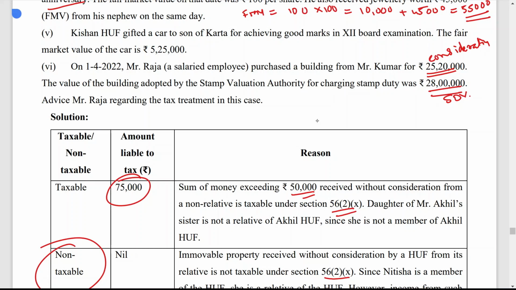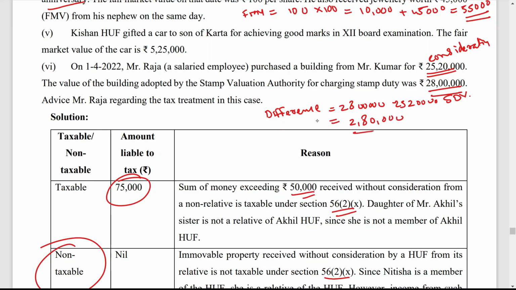So now you have to first of all find out the difference. What is the difference in this case? Difference is 28 lakh minus 25 lakh 20,000. You will get 2 lakh 80,000 as a difference.